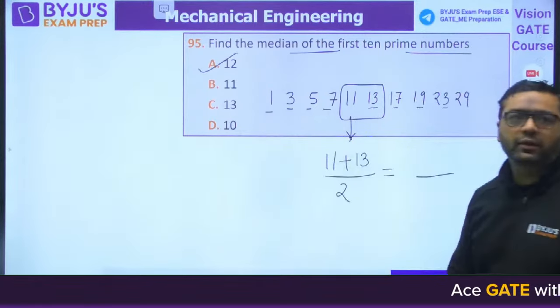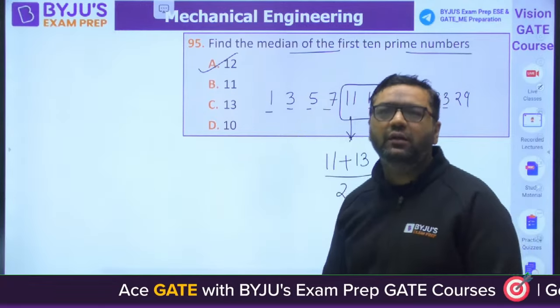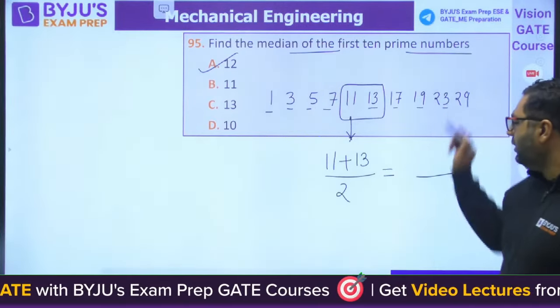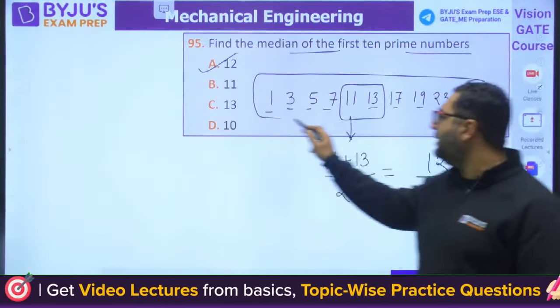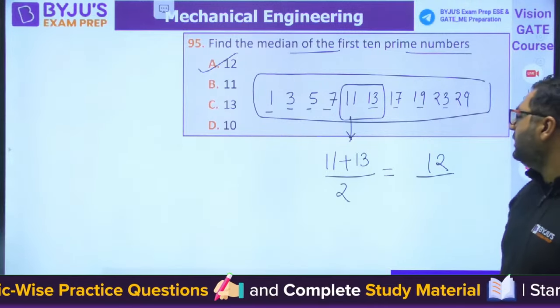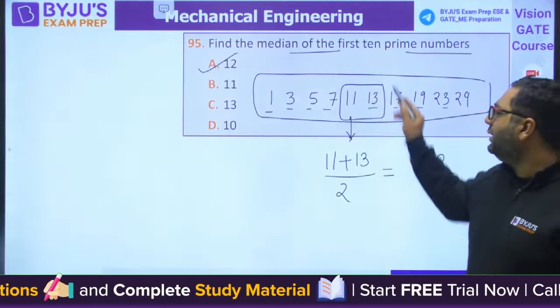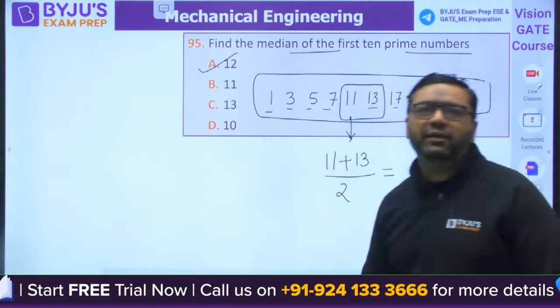Very good. Okay, guys, I am very happy with your response. Very good, Sovan. Answer is A for this. Everybody got it? These are the prime numbers which are not divisible by any other number: 1, 3, 5, 7, 11, 13, 17, 19, 23, 29. And these are the two in-between numbers. So the summation is the median.